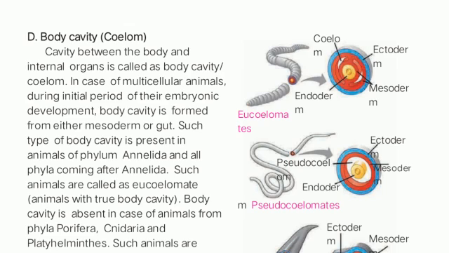Even our organ system is like that only. Means in our organ system there is a little bit of gap between the organs. There is a cavity in our body also. So we are eucoelomates. They have prescribed that this body cavity is either formed from the mesoderm layer, means this mesoderm layer is present in higher animals, and this mesoderm is converted into body cavity after some period of time.